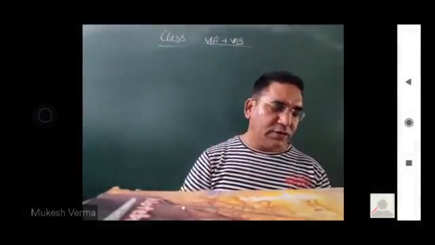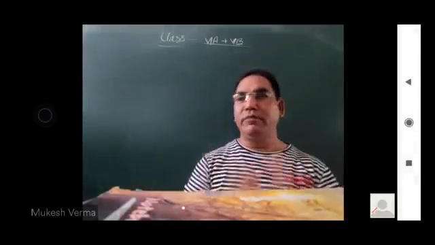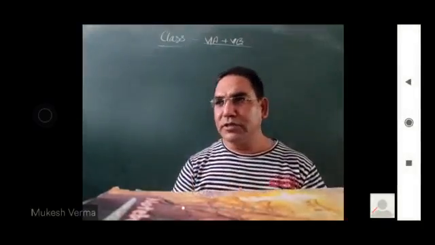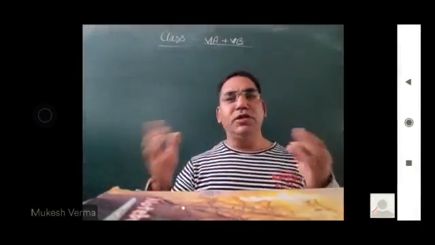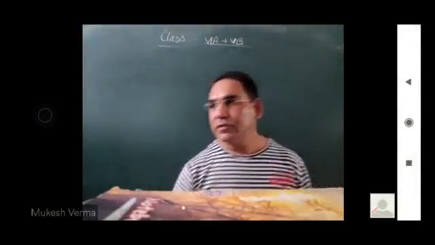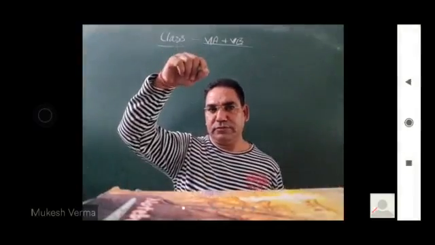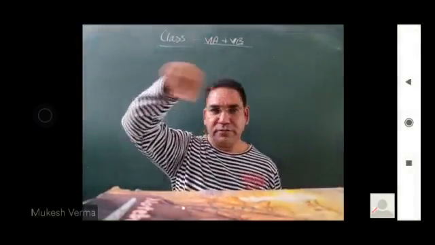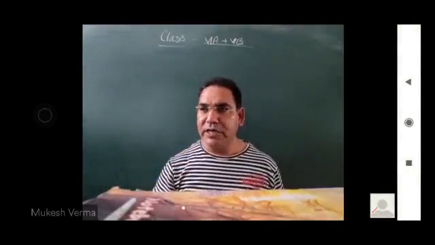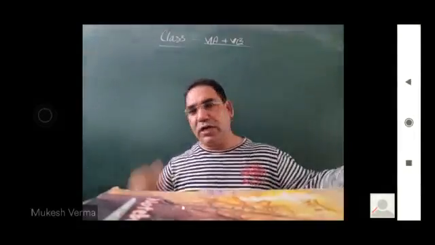Now, all kinds of magnets have a single characteristic: all magnets have two poles. When we take a magnet and hang it freely, it will stop in the direction of north and south.